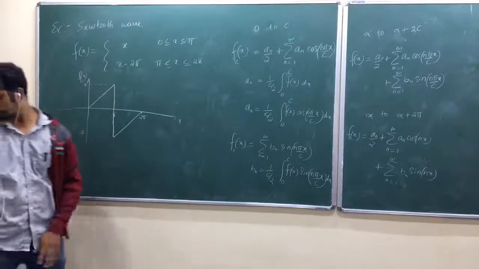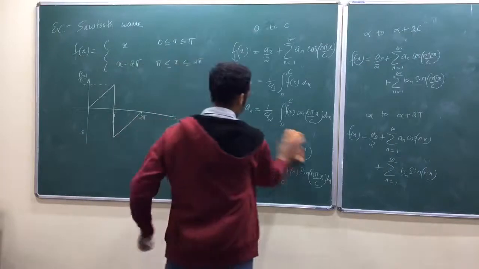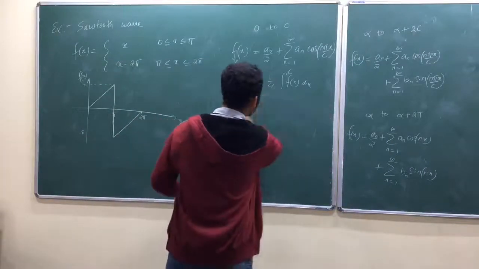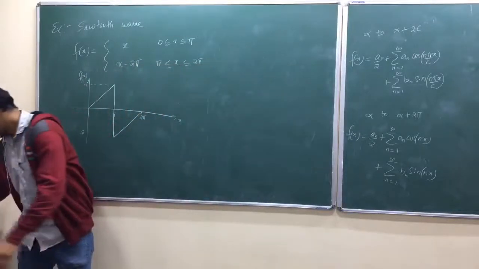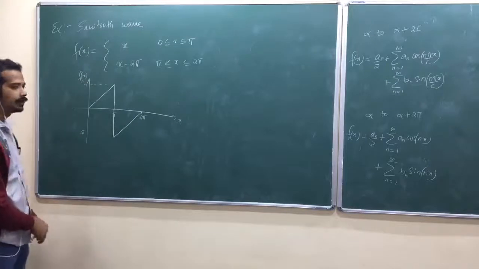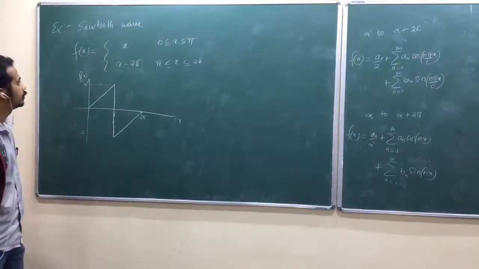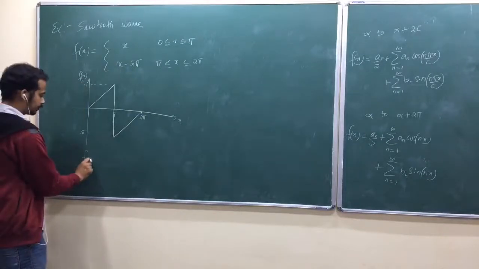Yeah, let us have some more properties. Not only just doing that mathematical part, let us define some properties of this Fourier series, after this example. So now, can you just find a naught, a n, and b n? I mean, the expansion is 0 to 2 pi. So what is the expansion? f of x equal to